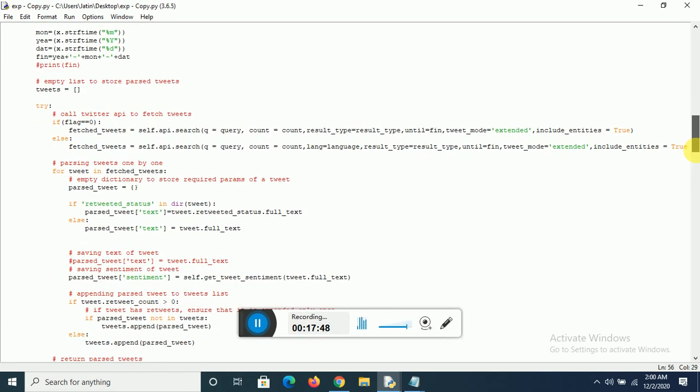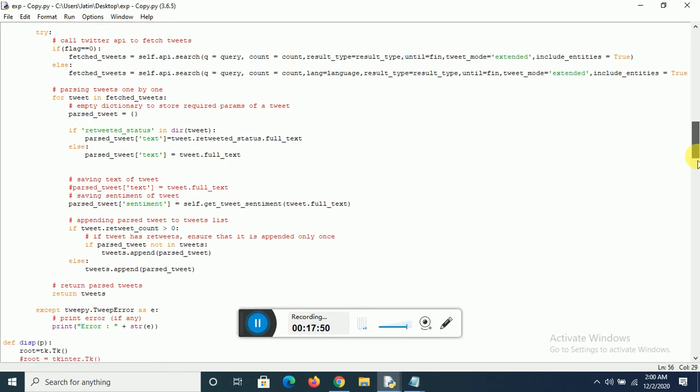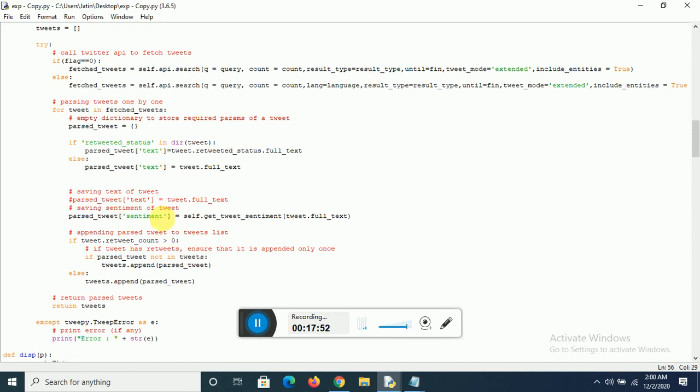and here this sentiment is stored here. So in past tweet we have the text also, and we have the sentiment also. So both have been stored in the dictionary that we created, past tweet. Now we have to append the tweet to the tweet list. This is the tweet list that we created. We have to append the tweet to that tweet list.